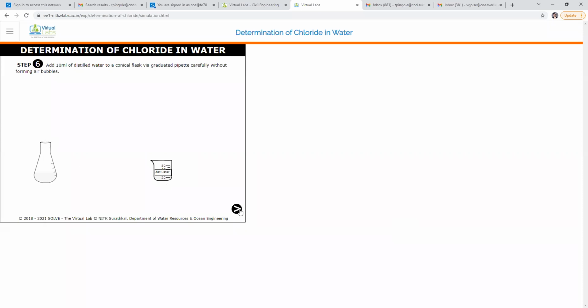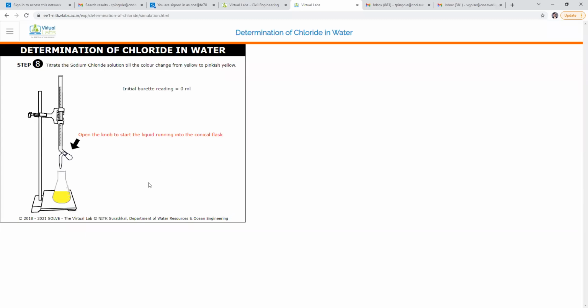It is done. Next, add potassium chromate indicator. First click here. Then again click here. See the color of our solution becomes yellow. Then it is done.